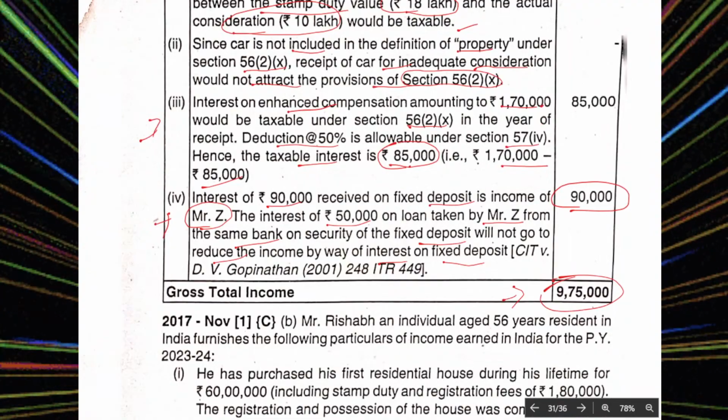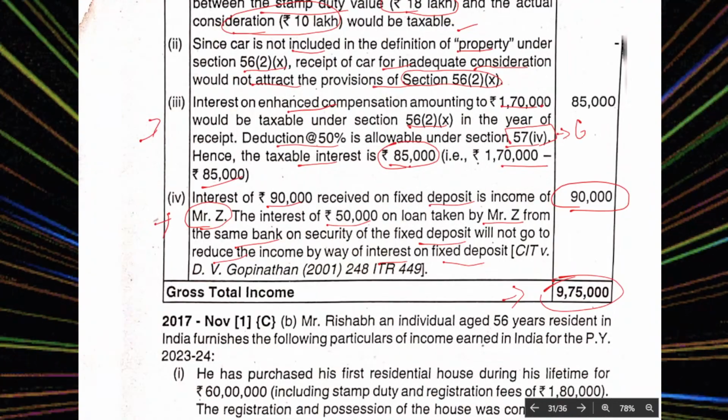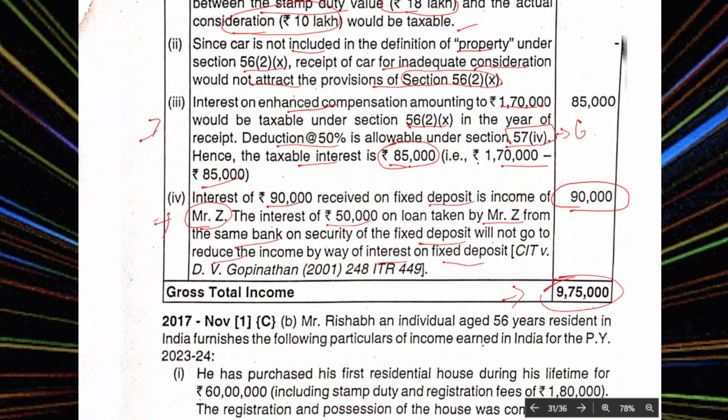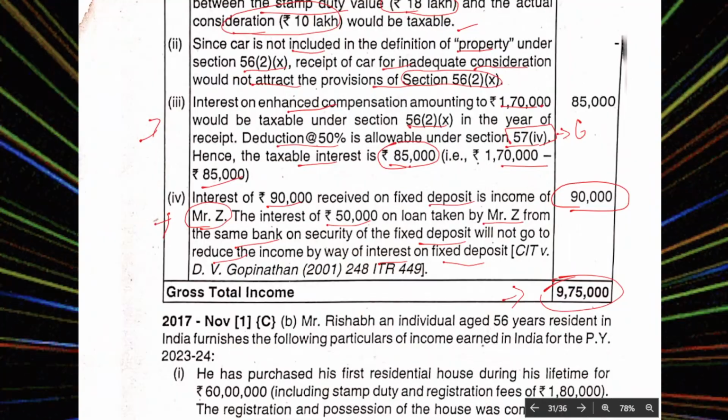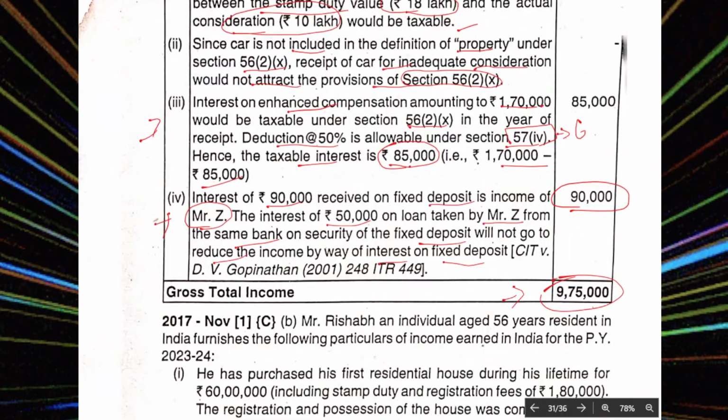Here the main point you should take is section 57 clause (iv). That is 50% reduction on enhanced compensation interest received. Thank you.